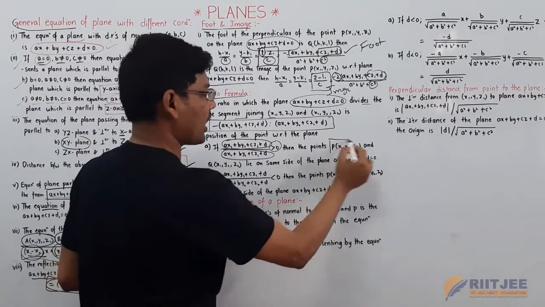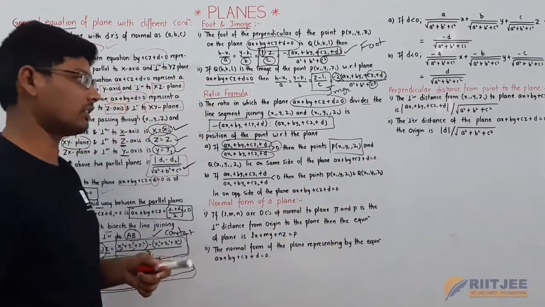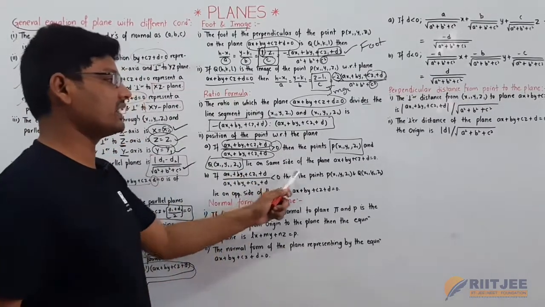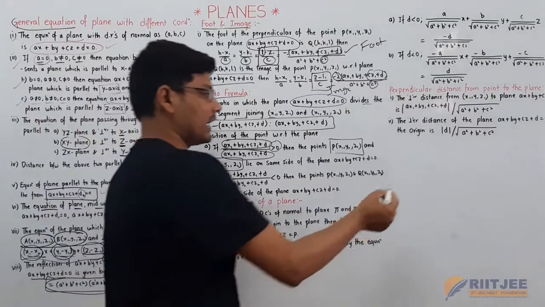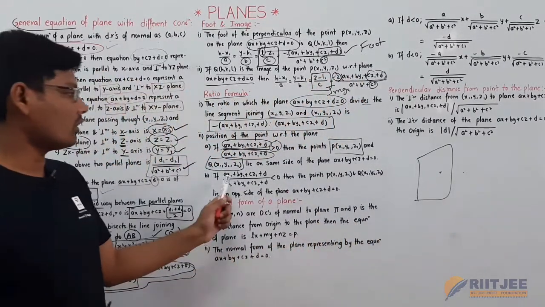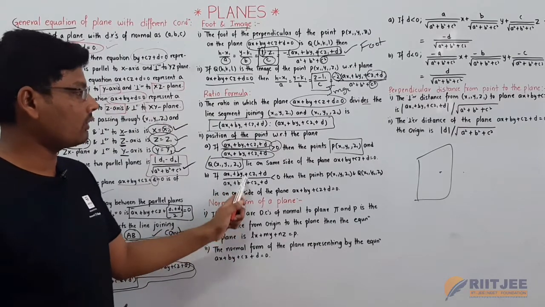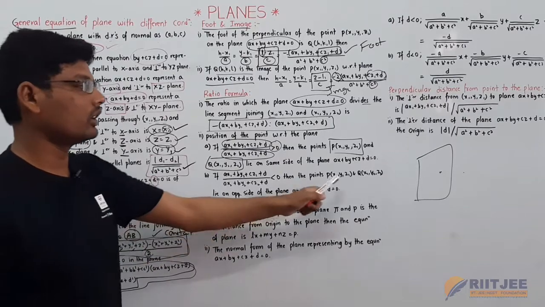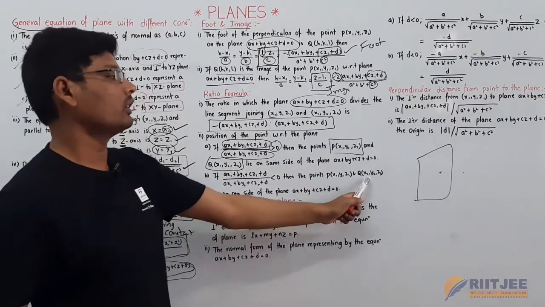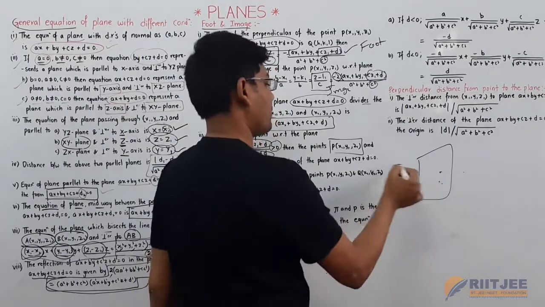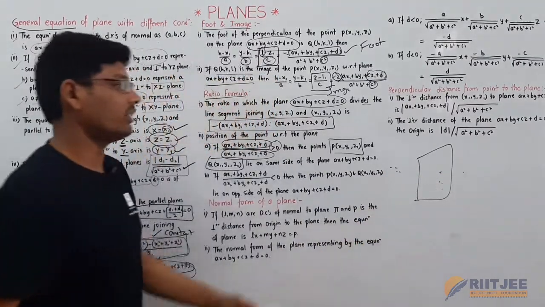is greater than 0, then the points P of x1 comma y1 comma z1 and Q of x2 comma y2 comma z2 lie on the same side of the plane. Here these two lie on the same side of a plane. Now if the ratio of the two values is less than 0, then the points P and Q will lie on the opposite side of the plane.